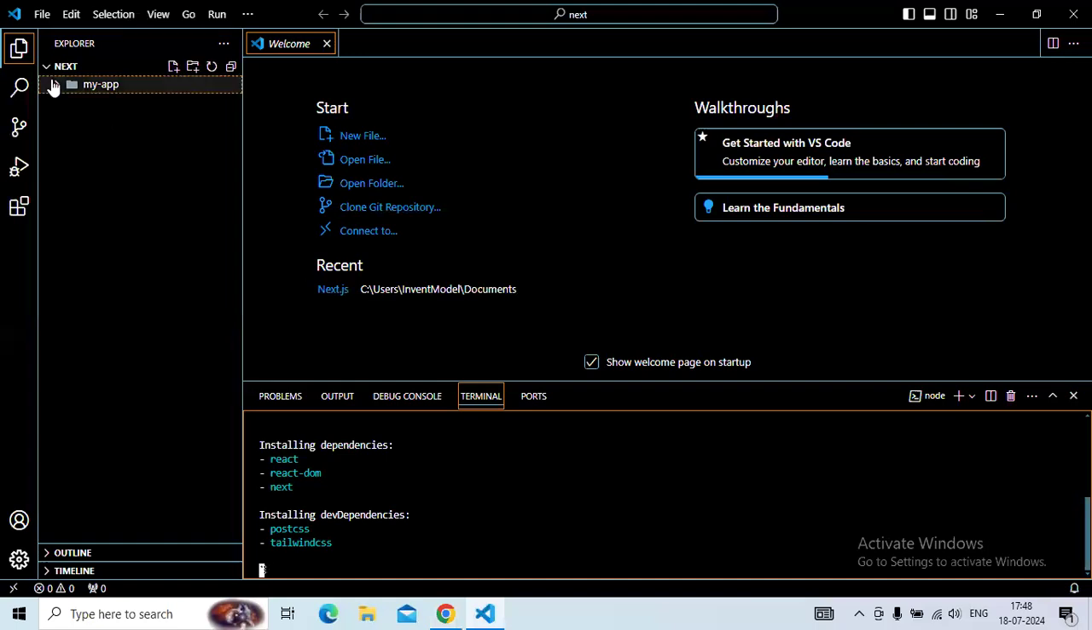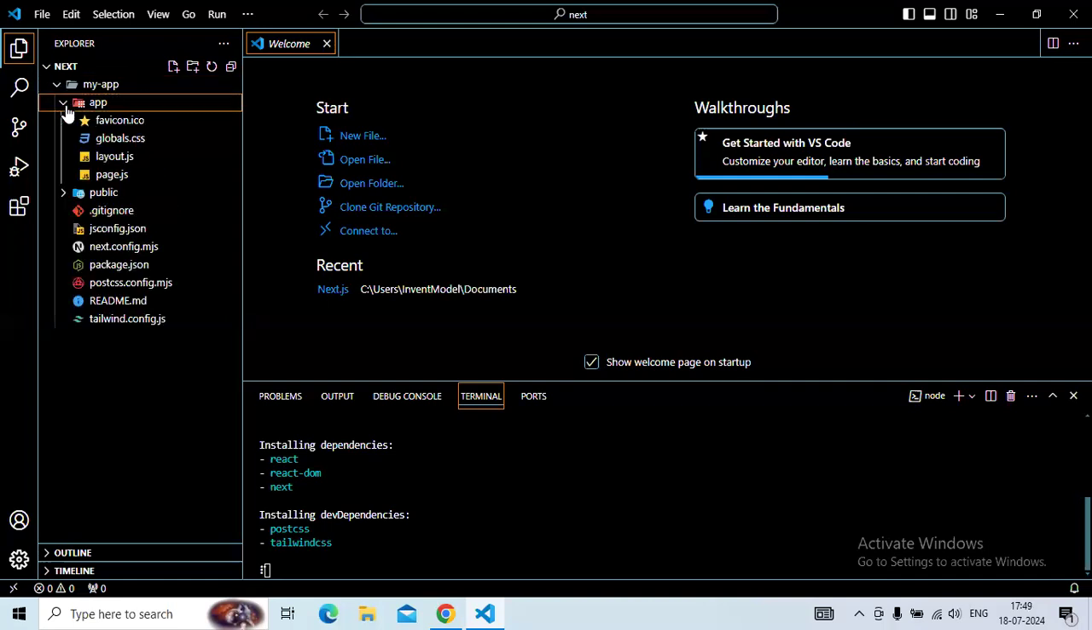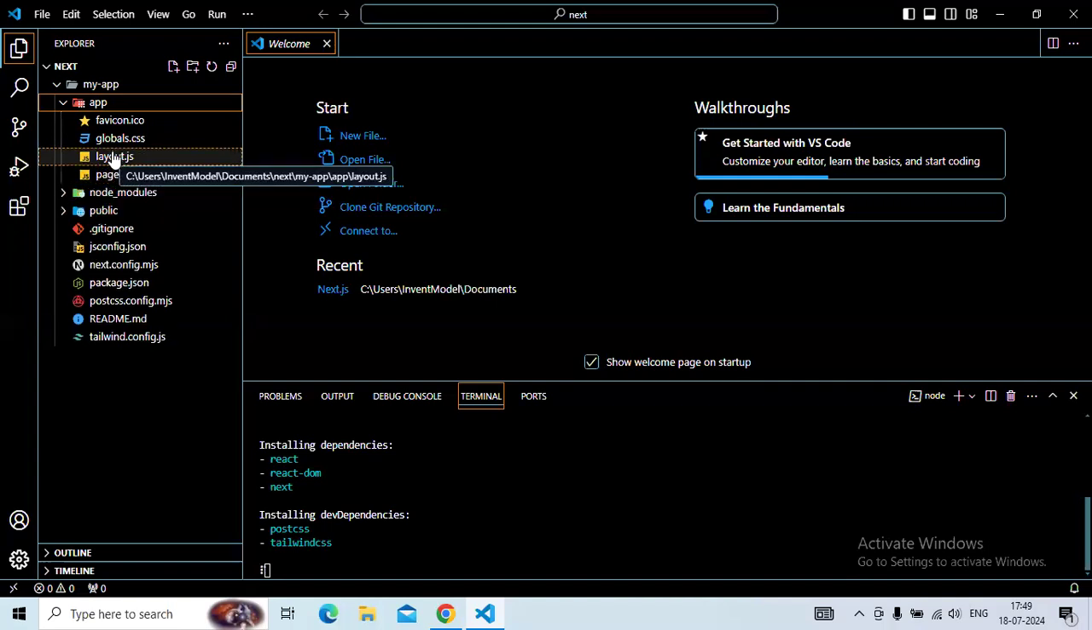Now let's look at the file structure. When you explore the files in the folder, you will see the app folder, which is the most important folder in the Next.js app. Inside the app folder, you will see layout.js, page.js, global CSS, and favicon, which is not that important, but these are the most important files for now. You don't have to worry about the rest of them. They are for complex structures and applications.